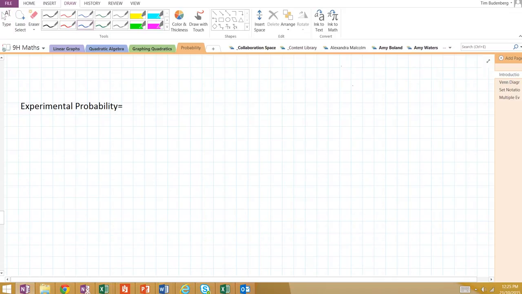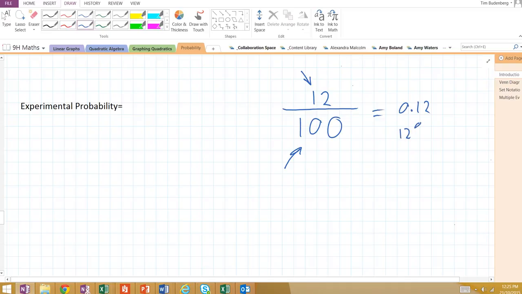If over the last 100 lessons I have turned around and seen Shaylee on computer 12 times, this here would be our total number of trials, and this here would be our number of successful trials. 12 out of 100 is 0.12, or 12%. I would then estimate the next time I walk into class, there is a 12% chance of me seeing Shaylee on a computer. So experimental probability is based on our previous experience.